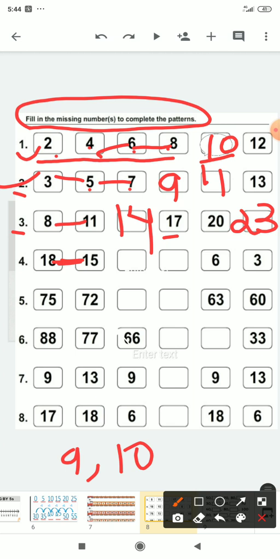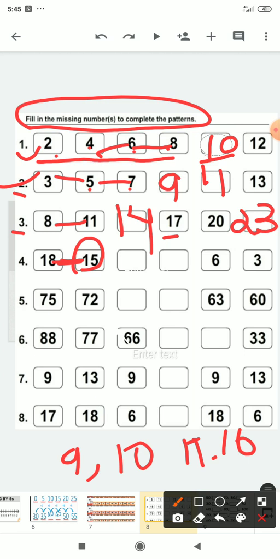So, in question 4, if you see here 18 and then 15, it means here we are following the backward counting. So, between 18 and 15, how many numbers are missing? If you see, before 18, 17 will come. And before 17, 16 will come. And before 16, 15 will come. And 15 is written here. It means in this form, we have to do backward counting with two numbers missing.